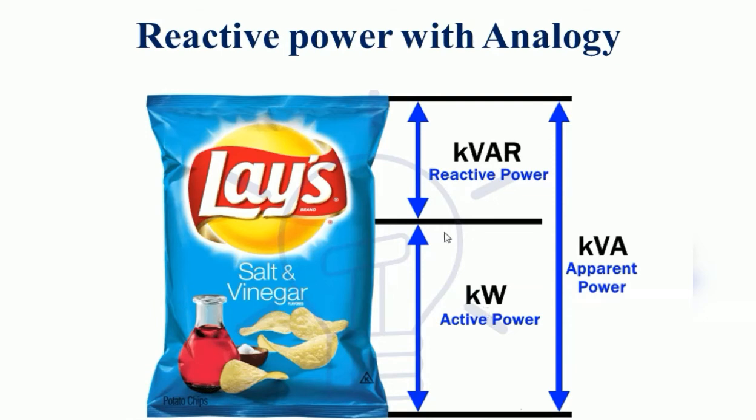So along with the KVR, the active power is sent from the sending end to the receiving end, right? So it gives support for sending the active power from the sending end to the receiving end or to the consumer, right? So for full utilization of the active power, the reactive power is very essential, right? The combination of these kilowatt and KVR, active and reactive power, is called the apparent power. This is the useful power. You can also say the apparent power is the final power consumed by the load. So actually the load consumes only active power.